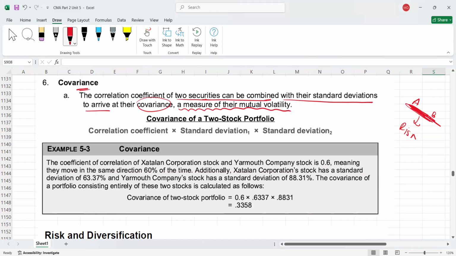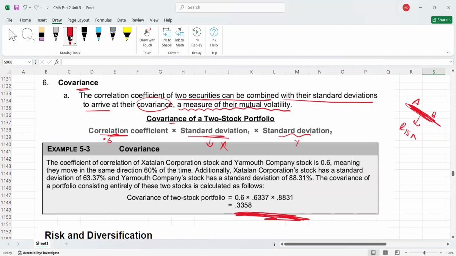So for example, if you want to calculate covariance for X and Y, what do you have to take? We have to take a correlation coefficient. Correlation means the R value. For example, R value could be 0.6 or it could be 0.7, any value between +1 and -1. Then we will multiply with the standard deviation of the first investment, let's assume investment X, and multiply by the standard deviation of investment Y.